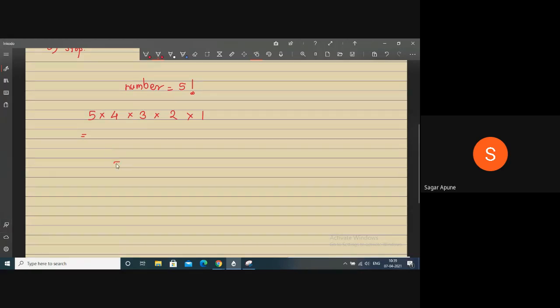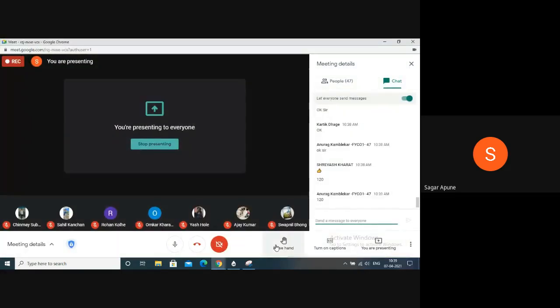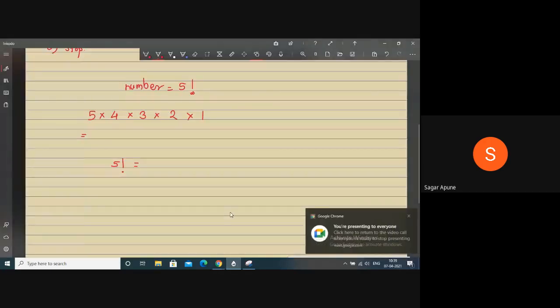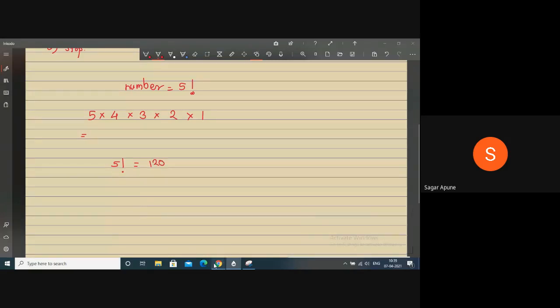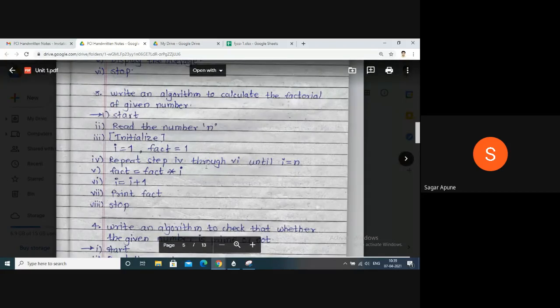So we can represent it as 5 factorial is equal to, what result will come? 5 4 3 2 1, multiply it, right? 120. Good. 120 is the result. So 120 is the factorial. So this is the algorithm for how to calculate factorial. You have to read this today. We will discuss it later.